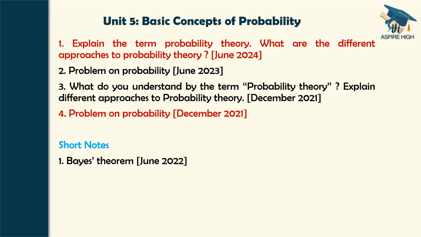That cannot be ruled out. Don't think that just because it was asked in June 2024, we can leave out the entire unit. No, don't think like that. Next is another repetition. What do you understand by the term probability theory? Explain different approaches to probability theory.